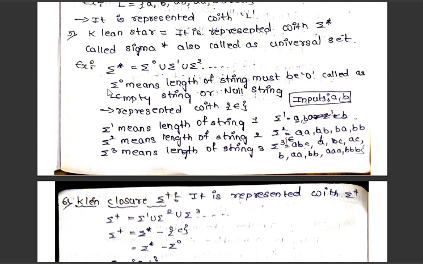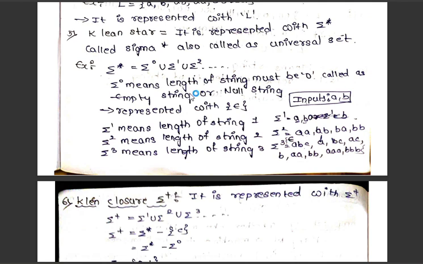Let's understand. Sigma naught means the length of the string must be 0, which means an empty string. If we represent sigma naught, it means the length of that particular string is 0, so it is called the empty string, or we can say null string.